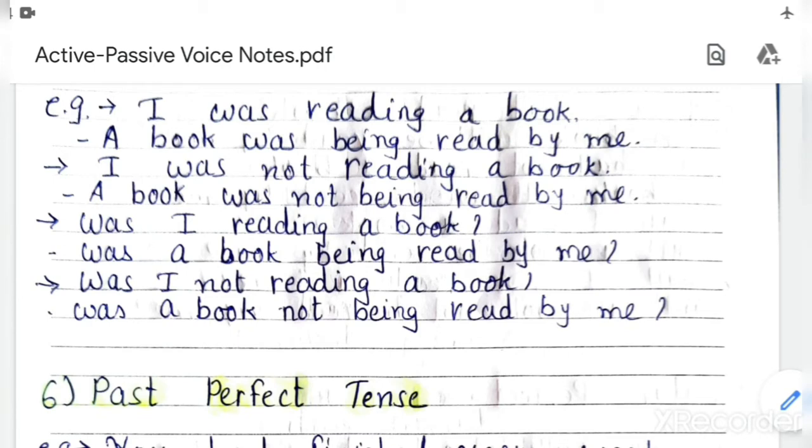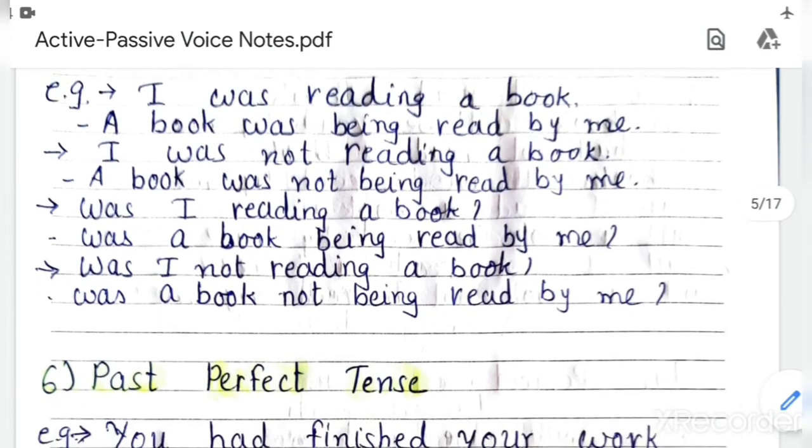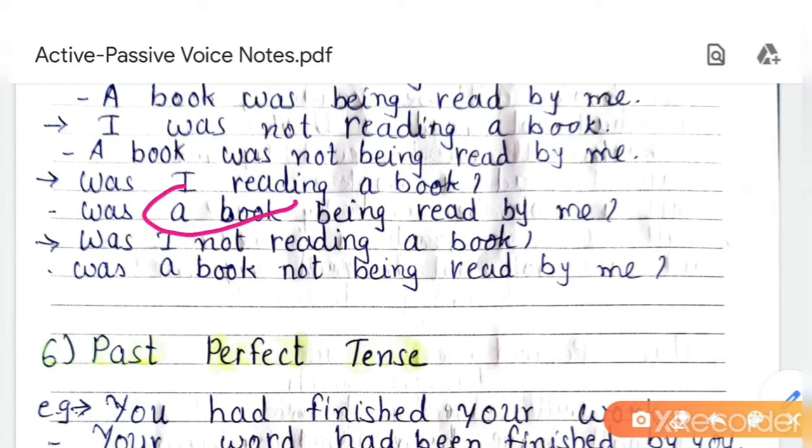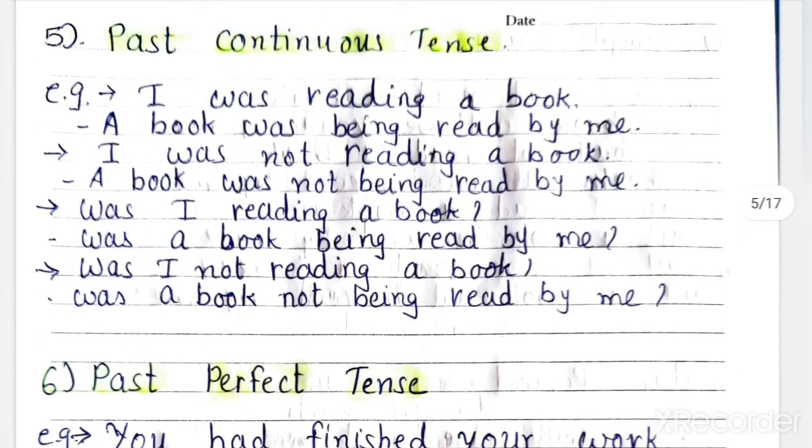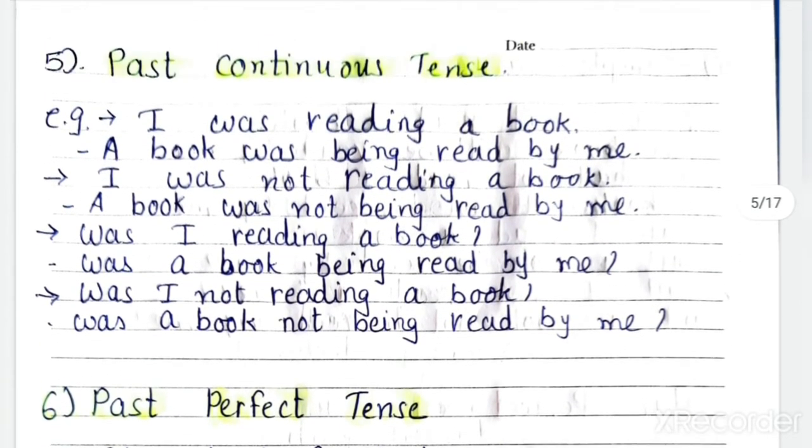Then interrogative sentence, was I reading a book? Then was, then the object is a book. Was a book being read by me? Was I not reading a book? Interrogative negative. Was a book not being read by me? I hope you understood past continuous tense.